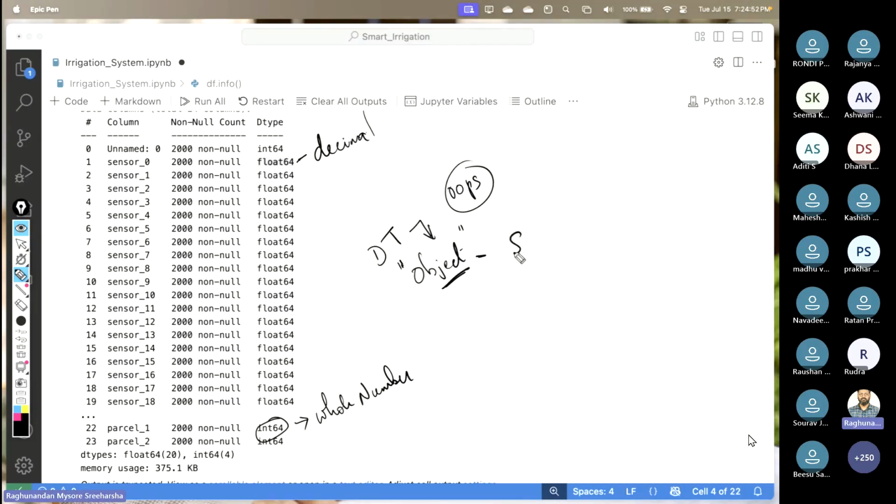Have you heard of string? It can store any characters, different characters, other than numbers. Exactly. So even strings here will be called an object. Unfortunately, there is no object here for me to show you, but the object data type is also present. So we are familiar now with float, integer, and object.